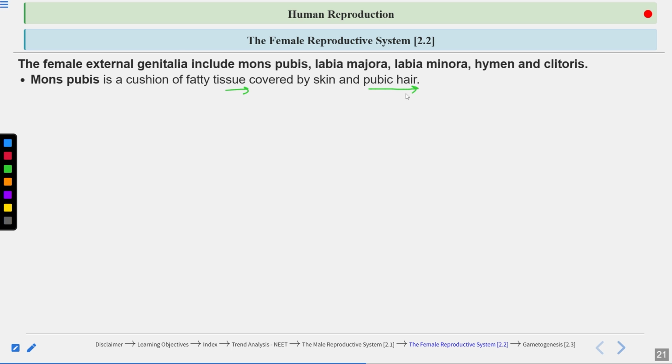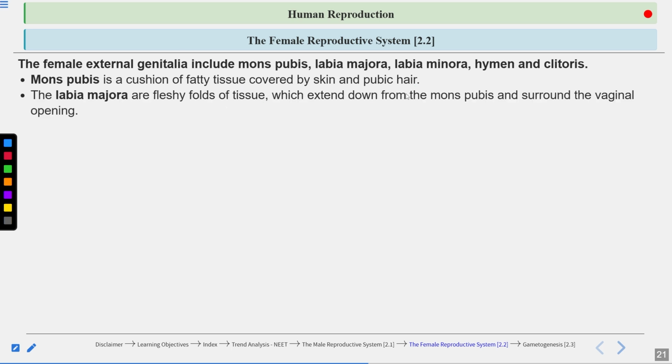Below the mons pubis is the labia majora, a fleshy fold of tissue which extends down from the mons pubis and surrounds the vaginal opening. Labia minora are present under the labia majora and are just a paired fold of tissue.